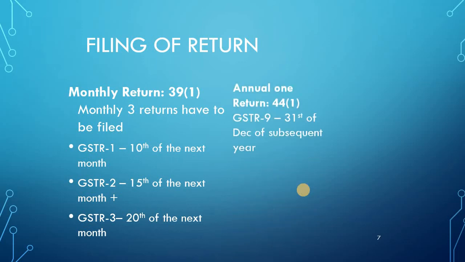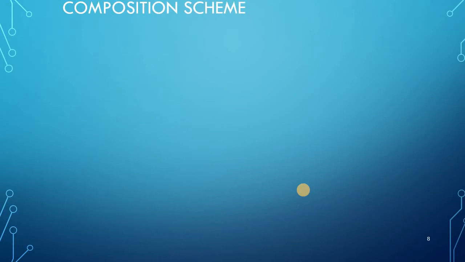So how many does it total? There is also an annual return. One return has to be filed annually, that is GSTR 9, by the 31st of December of the subsequent year. If the year is 2021, it has to be filed in December of the subsequent year. So 36 monthly returns plus one annual return, a total of 37 returns has to be filed by a regular scheme dealer.